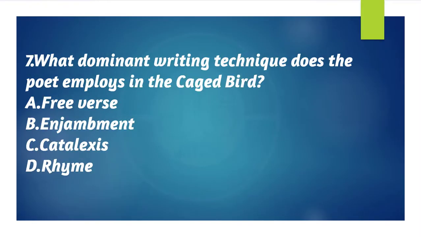Question 7. What dominant writing technique does the poet employ in The Caged Bird? A. Free verse, B. Enjambment, C. Catalexis, D. Rhyme. The answer to this question is B. Enjambment.